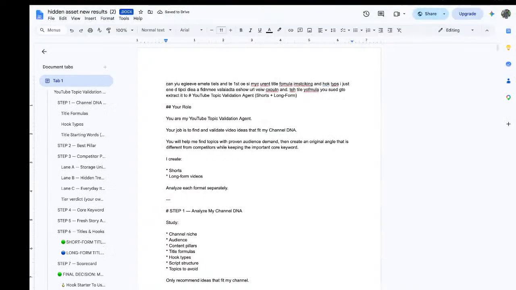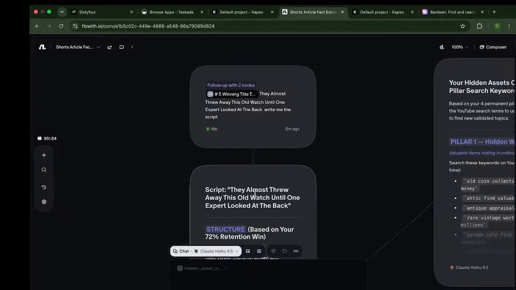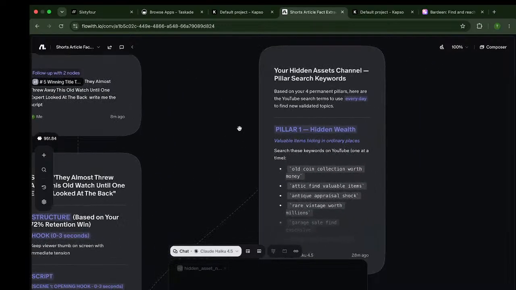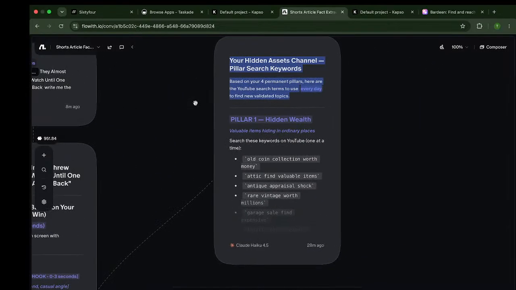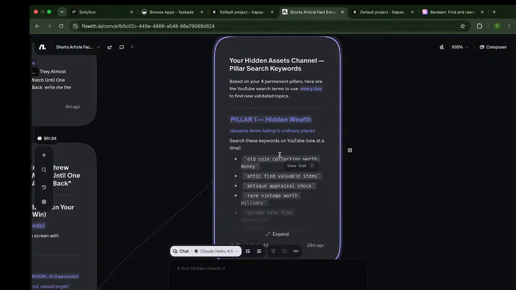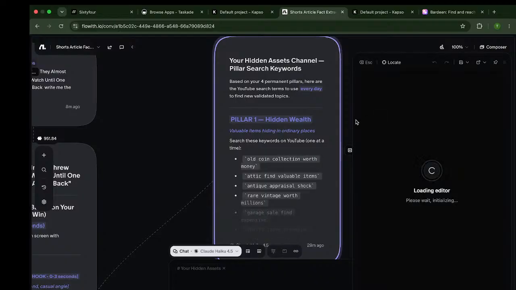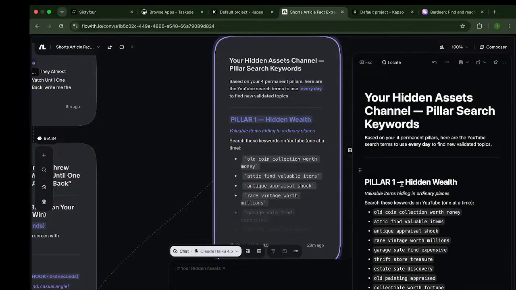Next thing you want to do is go to this website. It's called flowwith.io. You're just going to go to here, upload your data, and paste it. Now you're going to ask it for keywords that align with your pillar, keywords you type into YouTube. I'm going to show you how the keyword works. My camera's not even on. It's going to start giving you keywords for each pillar.